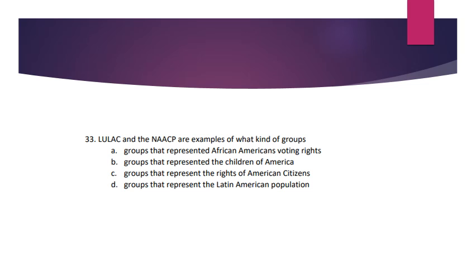Number 33. LULAC and the NAACP are examples of what kind of groups? A. Groups that represented African Americans' voting rights. B. Groups that represented the children of America. C. Groups that represent the rights of American citizens. D. Groups that represent the Latin American population.